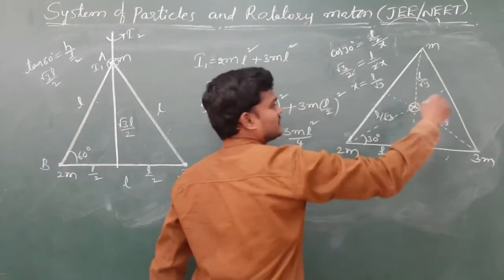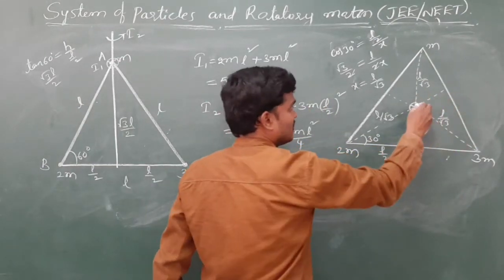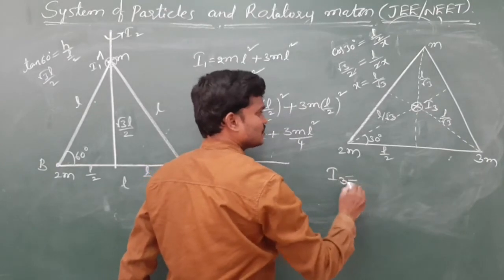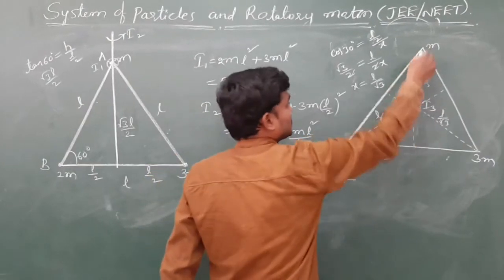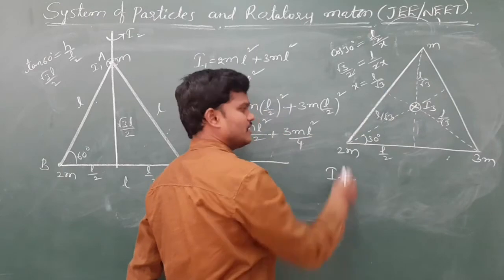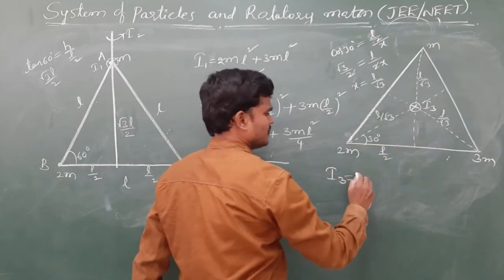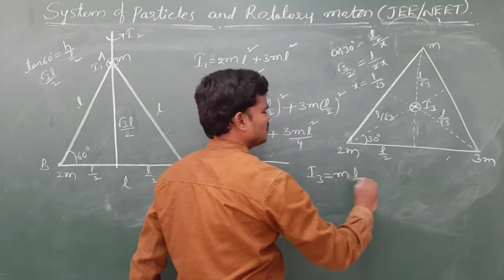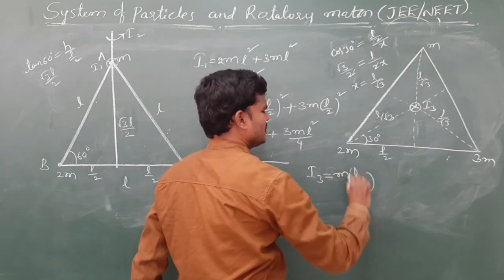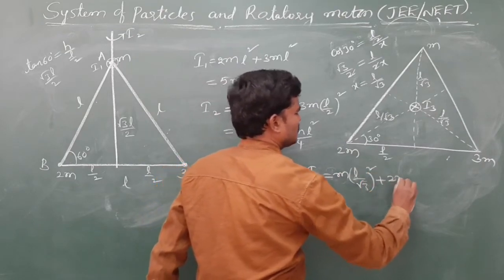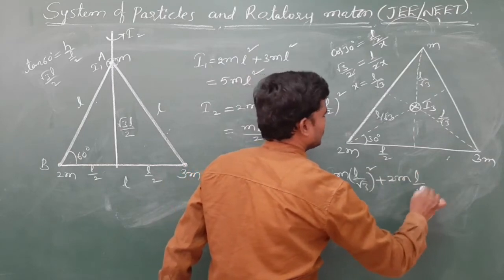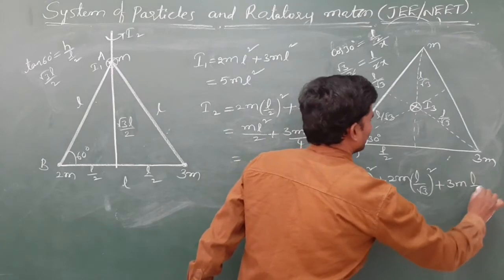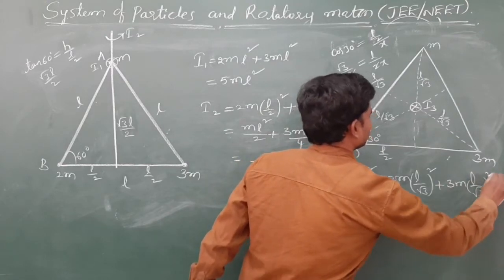Now the target is about this axis, so this is I3. Each mass is at a distance of L by root 3. So I3 equals M into L by root 3 square plus 2M into L by root 3 square plus 3M into L by root 3 square.